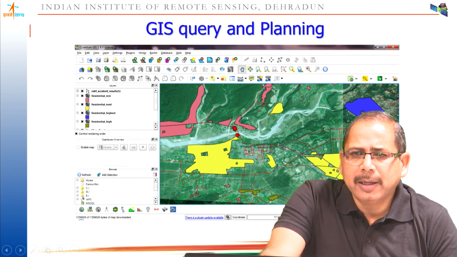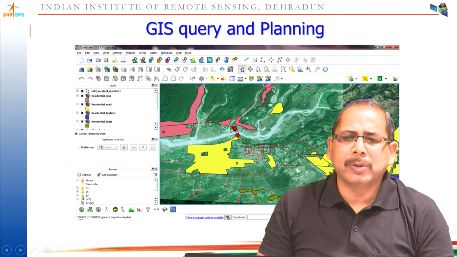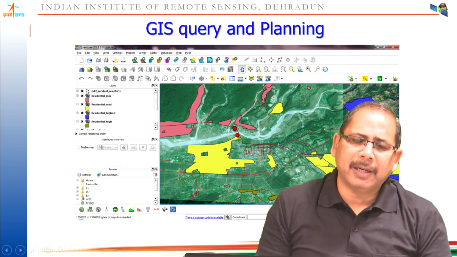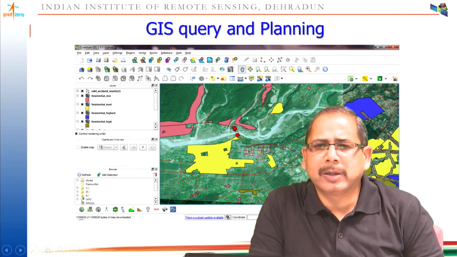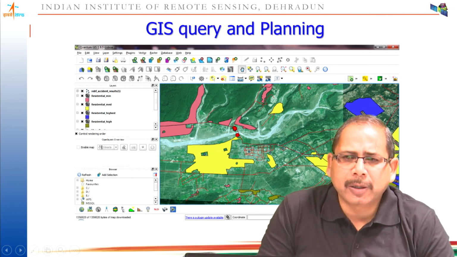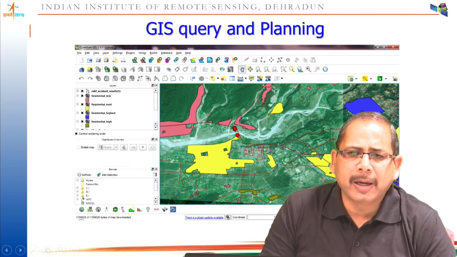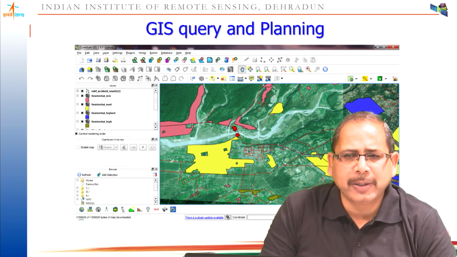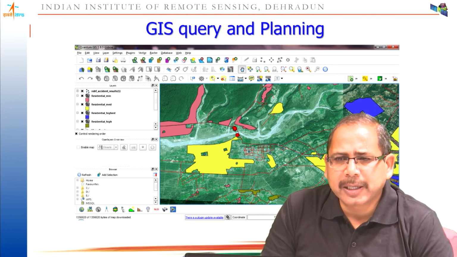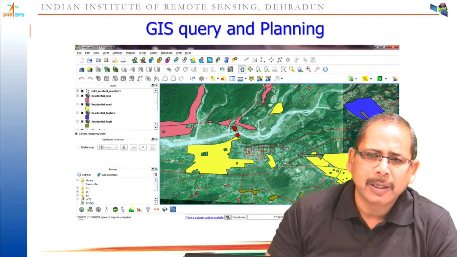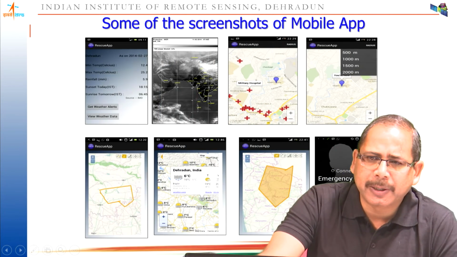Then this is a simple query. Since Quantum GIS has hundreds or maybe thousands of data analysis tools, or in fact if you are a Python programmer, you can easily write your own code. You can analyze this data the way you want, generate the report, and present it as a graph, as a graphical view, as a map view, as a report. So all these tools are quite possible here.